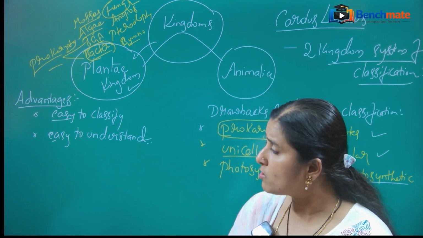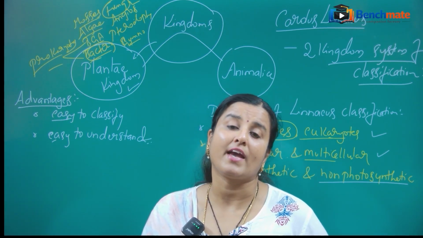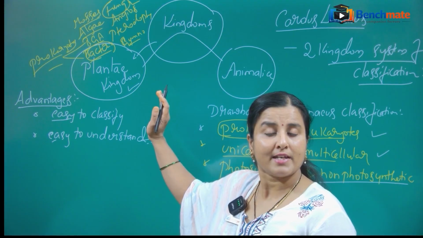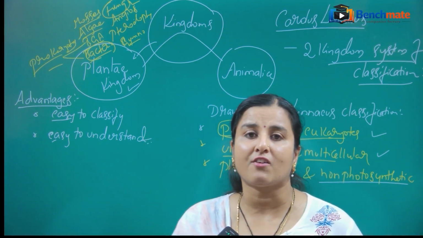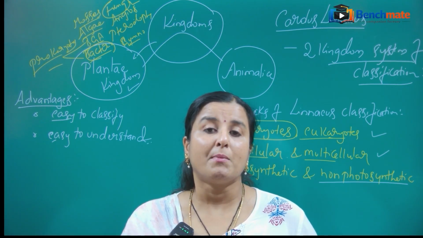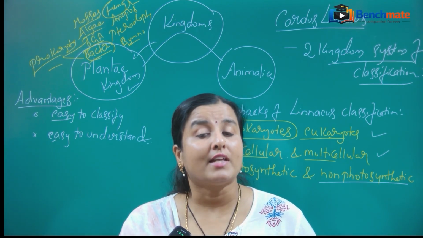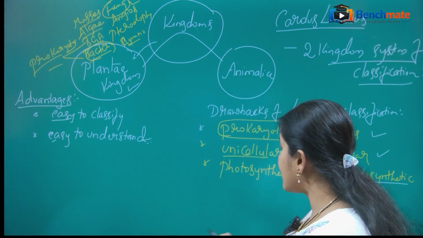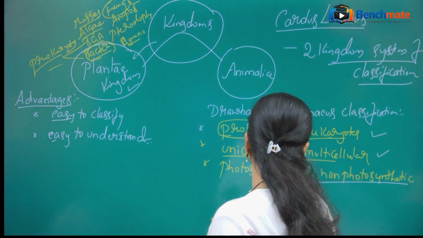Okay, yes. So what are the other characters that we have to consider? Actually, only Linnaeus considered the morphological features. That's why he made only a two kingdom system. But when we start considering the other characteristics, it is going to change. Fine. So let us see what characters we have to consider for classification.